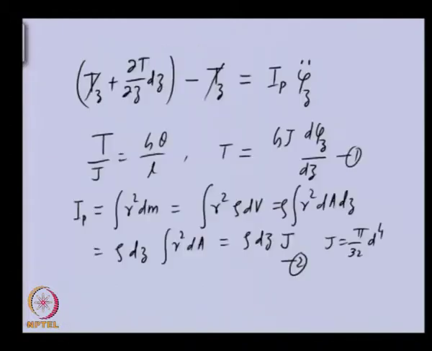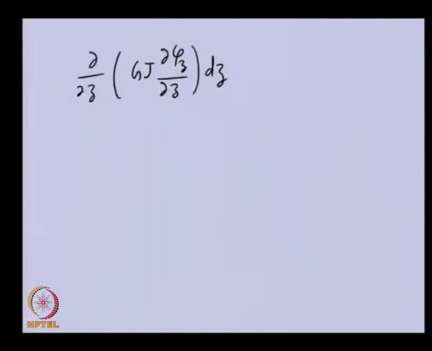So again you can see we have substituted for torque in this one, and on the right side we need to substitute for IP, so rho J dz and phi double dot. The double dot represents the double derivative with respect to time. So you can see that this will get cancelled, and we will be left with the equation of motion of the continuous